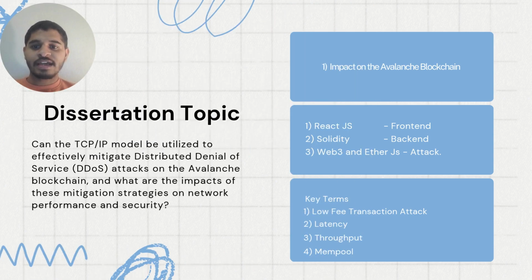This is my dissertation topic. In simple words, can the TCP/IP model be used to mitigate the DoS attack on the Avalanche blockchain, and if so, will it enhance the network performance and security or not? The main reason I chose this topic is because Avalanche is nowadays becoming popular. I want to see the impact of a DoS attack on the Avalanche blockchain.